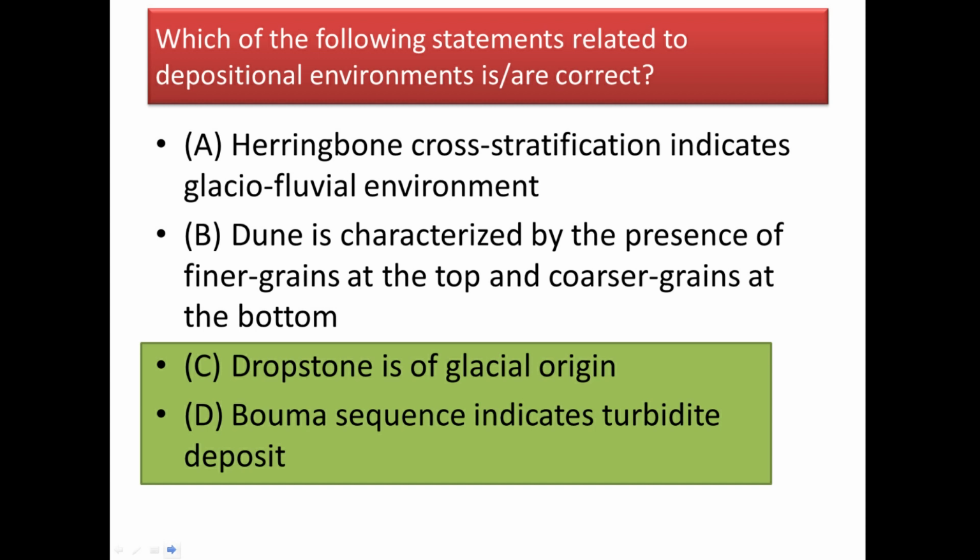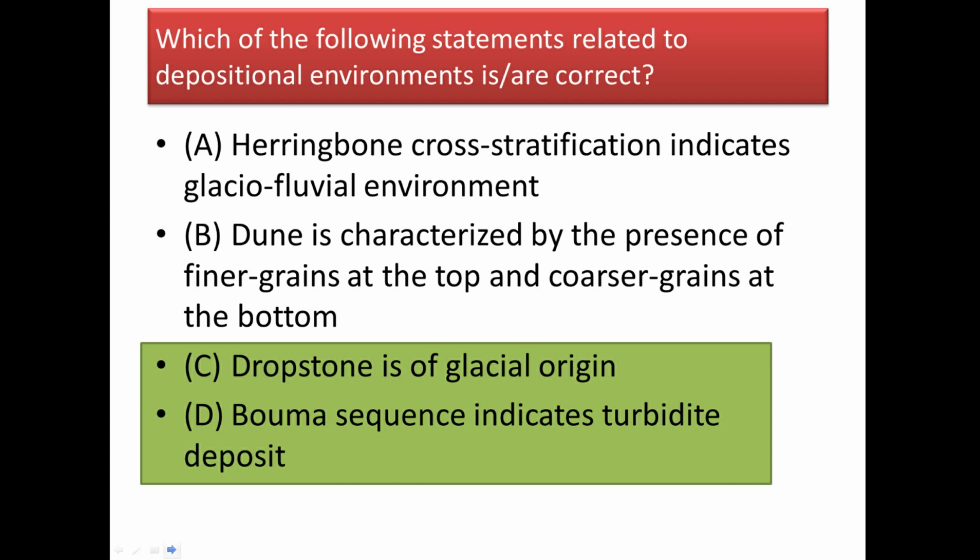But it is not certain that the velocity of wind will continuously go on decreasing, or continuously go on increasing. Okay, the velocity of wind can vary, so accordingly the size of the particles that get deposited in the dune may vary drastically. So we cannot say that they follow a particular trend, that is coarser at the top or coarser at the bottom. We cannot say like that.